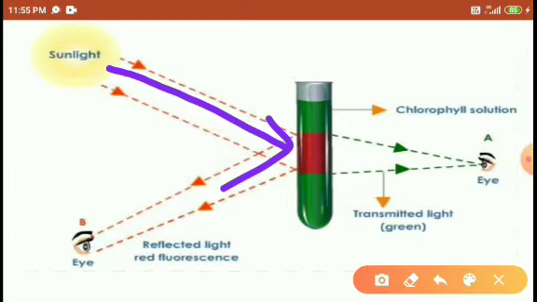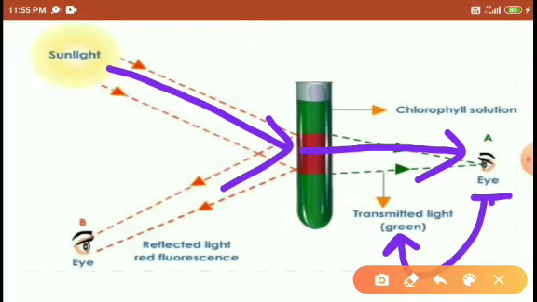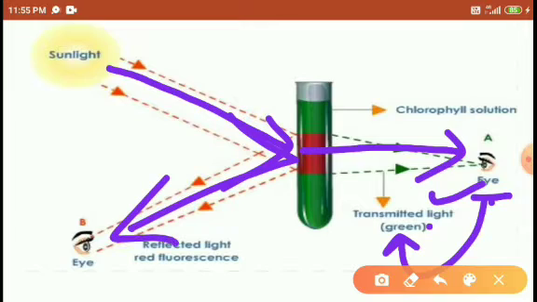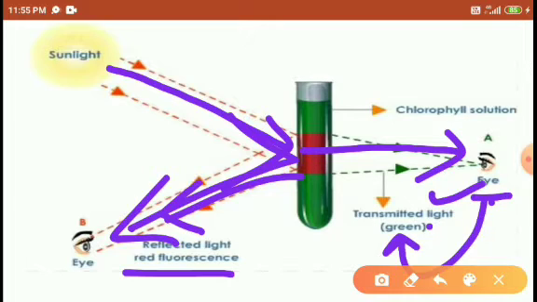Then after that it is transmitted in the forward direction. So the color of the colloidal particles is visible as green, right? So transmitted light is visible as green. When the light is reflected, it is visible as red. It is visible as red, students.